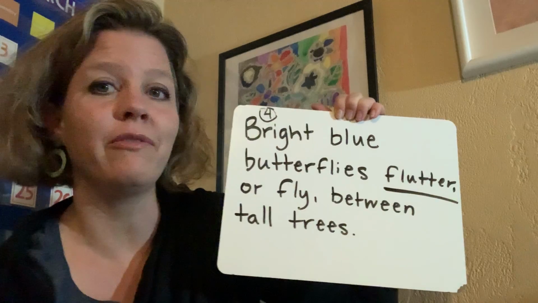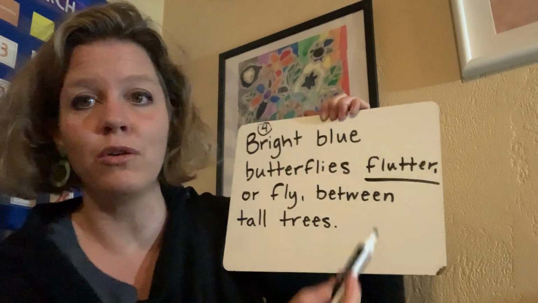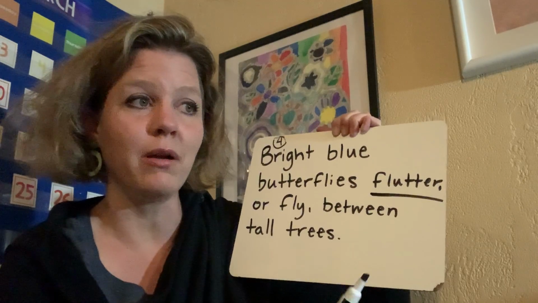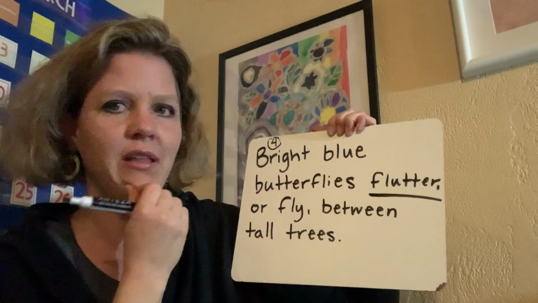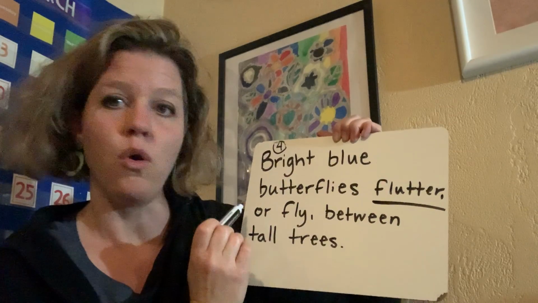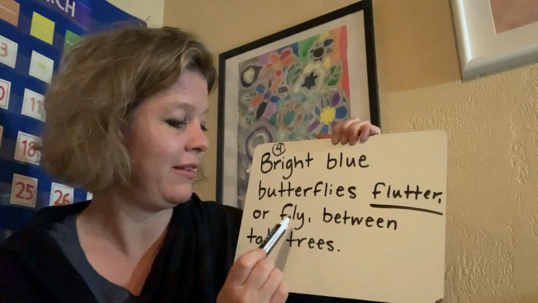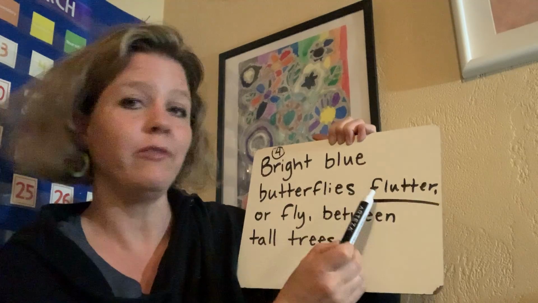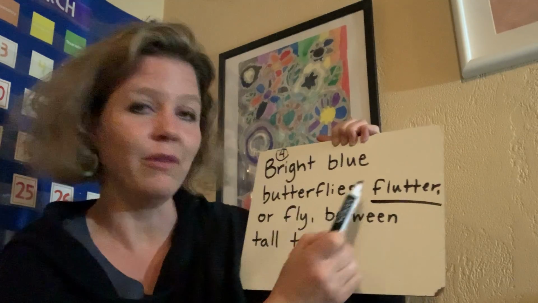Bright blue butterflies flutter or fly between tall trees. The word we want to understand is flutter. Let's put on our thinker caps and decide what the word flutter means here. We look for the clue word or: flutter or fly. So we can understand that flutter must mean fly, or something very close to fly. Bright blue butterflies flutter or fly. Fly is telling us what flutter means.